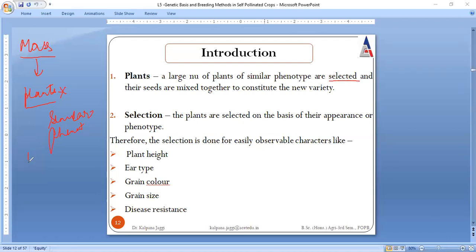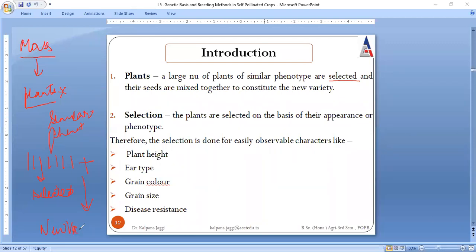Like say this is one plant, this is another plant, this is yet another plant, and another. But these plants are all phenotypically similar to each other. All such plants which resemble each other in terms of morphology are selected. Here these lines are not lines, they are representing the plants. These plants are selected and then they are mixed together so that they result in the formation of a new variety.